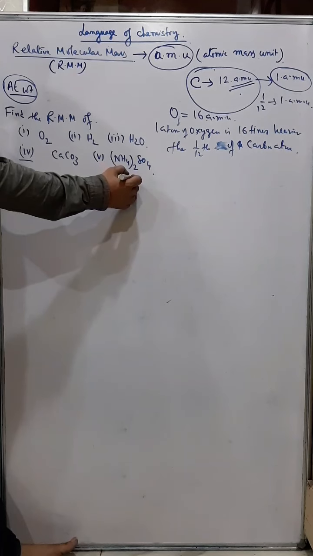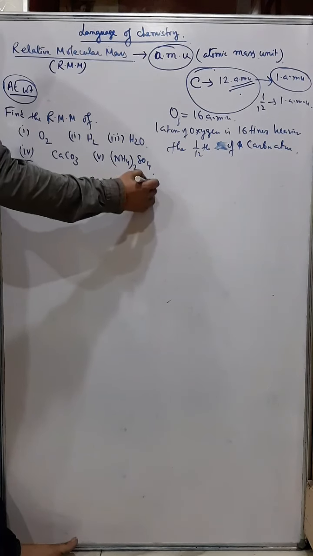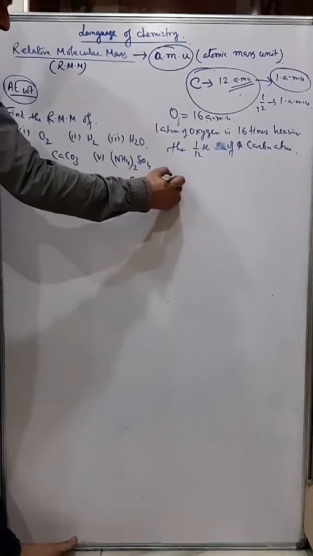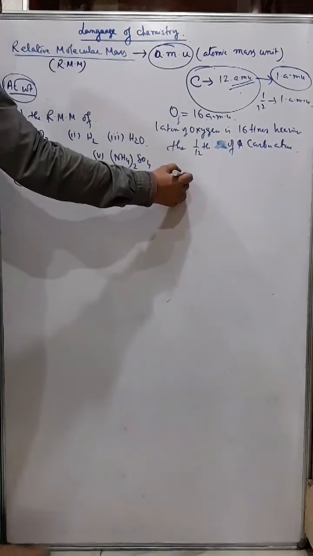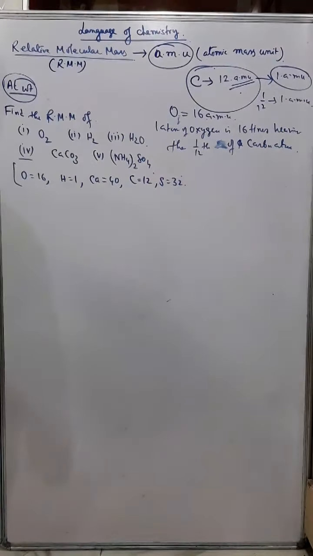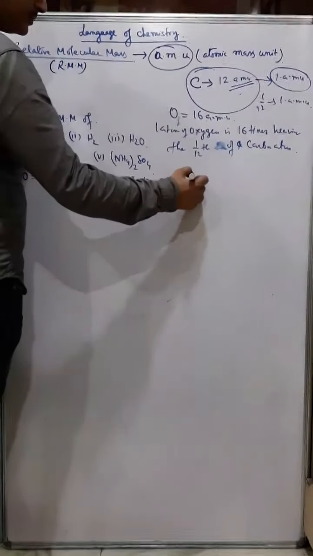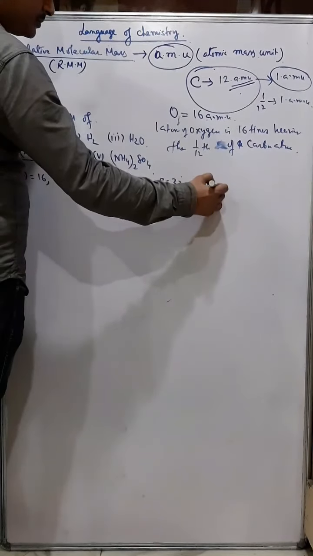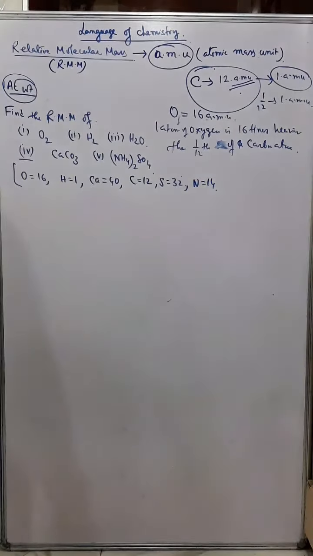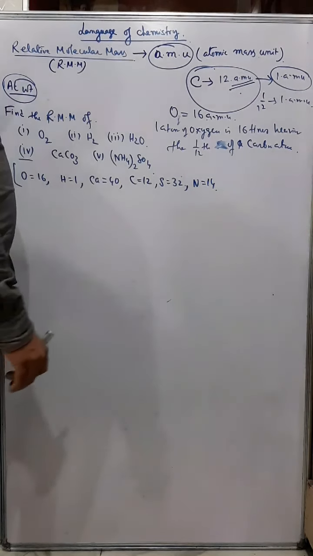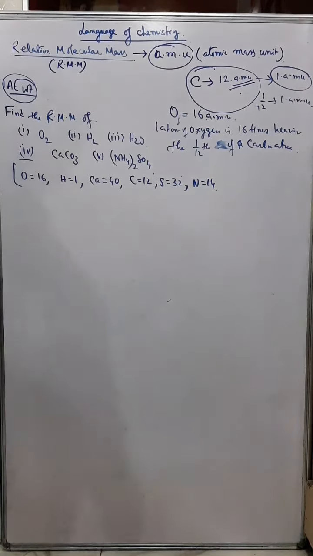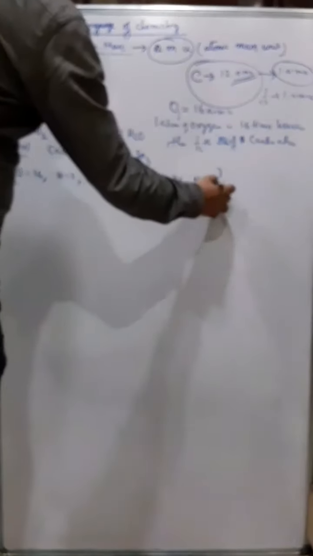Then carbon is 12, sulfur is 32, and what is left? Nitrogen. Nitrogen is 14. Okay, and anything left? No. So all this will be given to you.